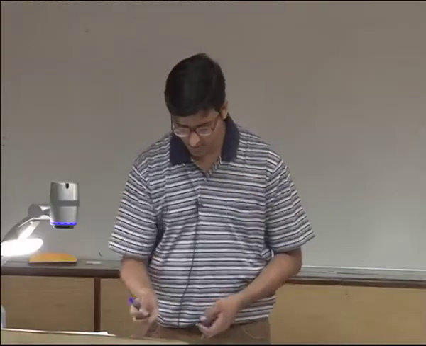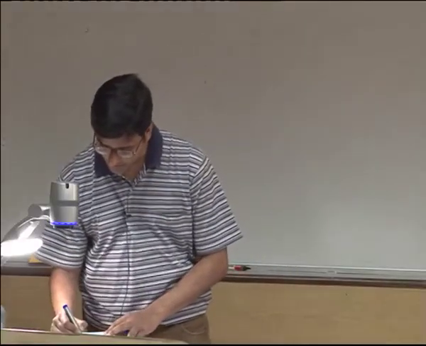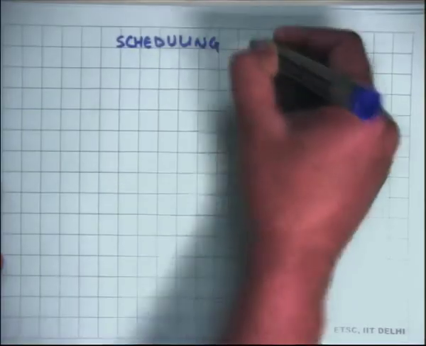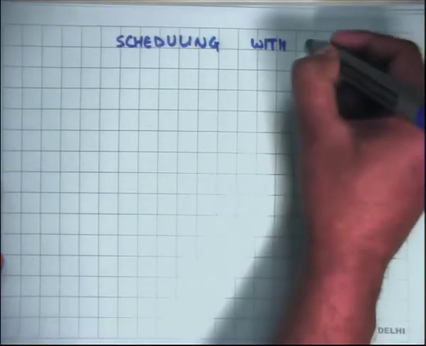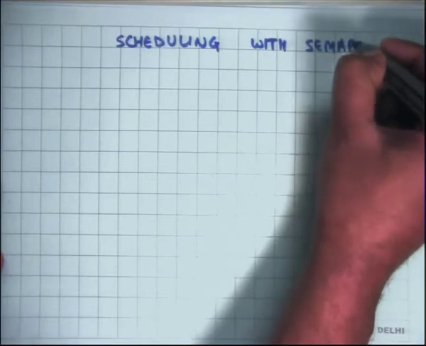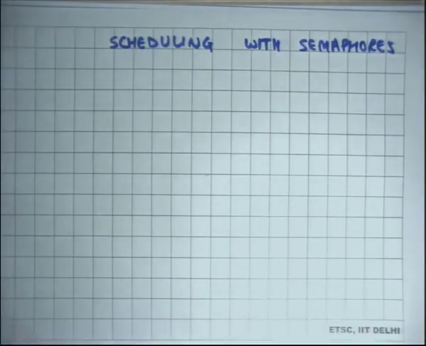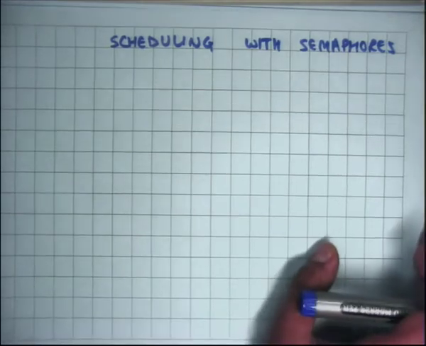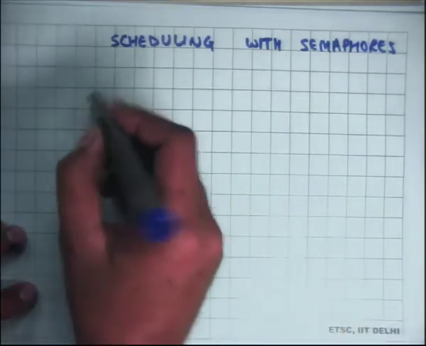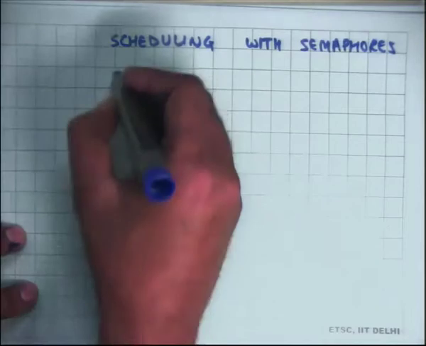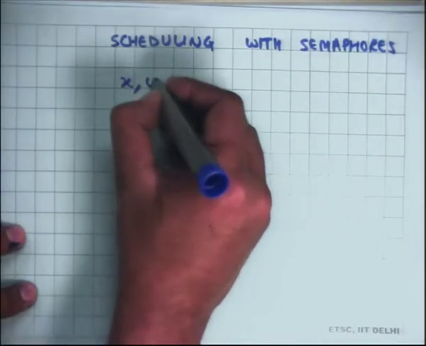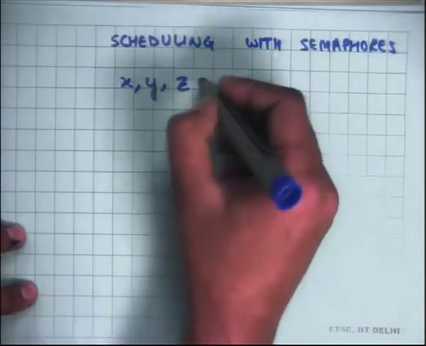All right, let's see, scheduling with semaphores. Let's say there are these variables called x, y, z, right.